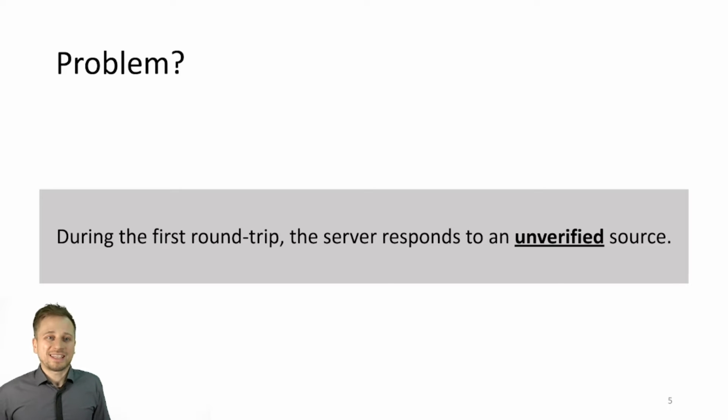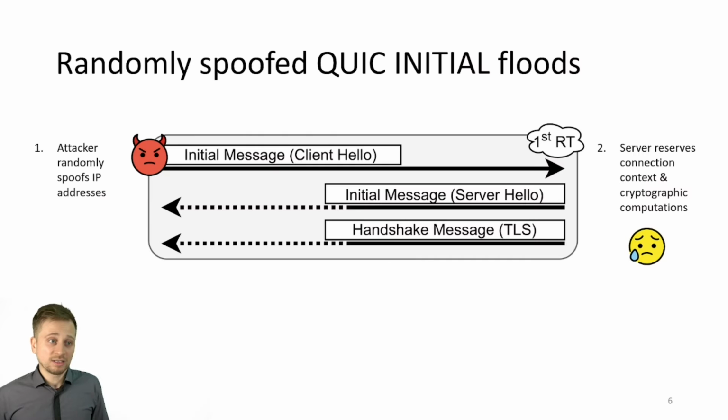However, there's also a second type, which are state exhaustion attacks. Let's take a look. Here, the attacker randomly spoofs client requests so that they look like many different connection attempts from multiple clients, and all these requests are sent to a single QUIC server, which then is overloaded because it reserves resources for each individual connection and also has to perform cryptographic computations due to the TLS handshake. So we have a server-side resource exhaustion because of QUIC initial floods, which, as some of you have probably noticed, are similar to a TCP SYN flood.